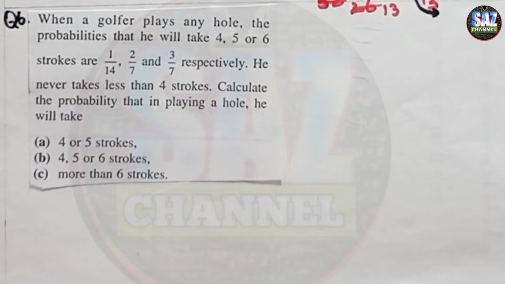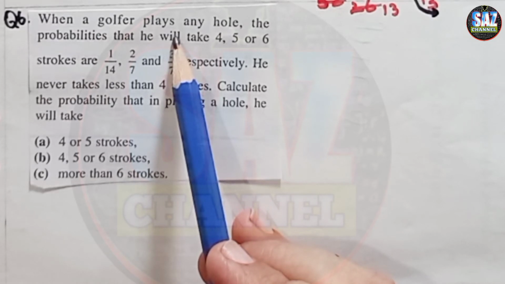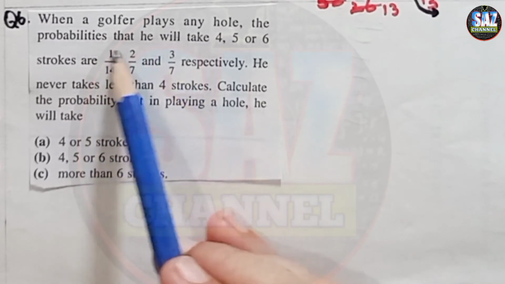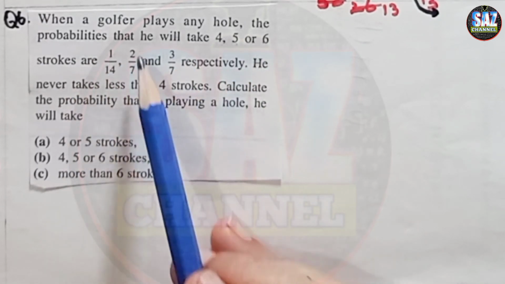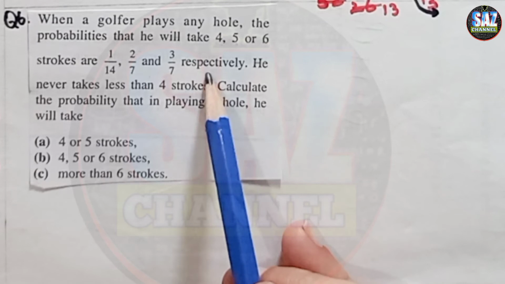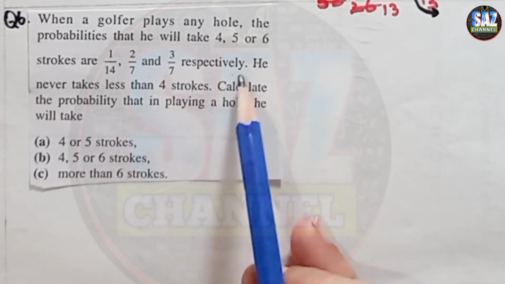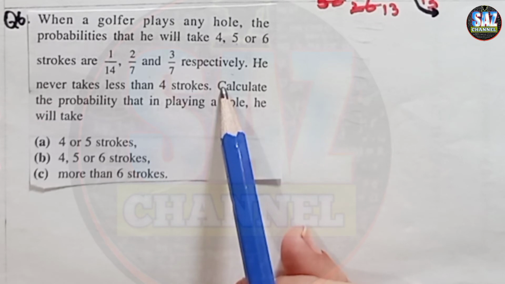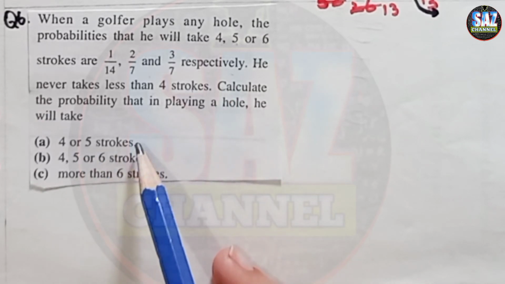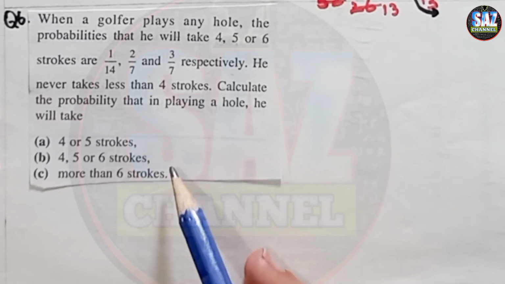Question 6 says, when a golfer plays any hole, the probabilities that he will take 4, 5 or 6 strokes are 1 by 14, 2 by 7 and 3 by 7 respectively. He never takes less than 4 strokes. Calculate the probability that in playing a hole he will take 4 or 5 strokes, 4, 5 or 6 strokes, more than 6 strokes.